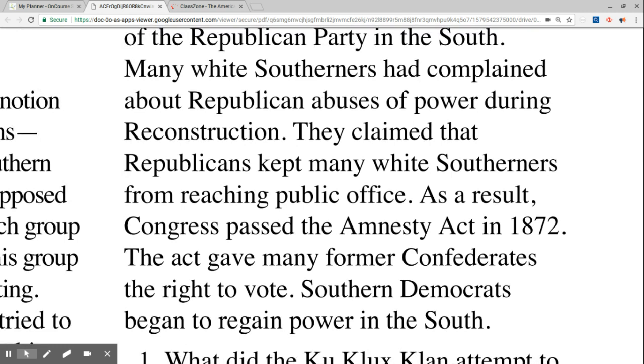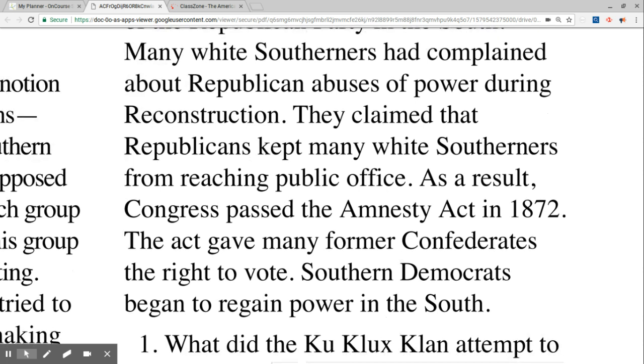Question 1. What did the Ku Klux Klan attempt to do?